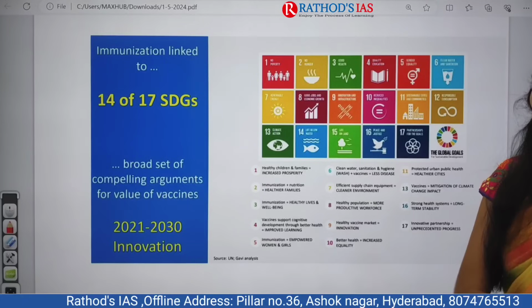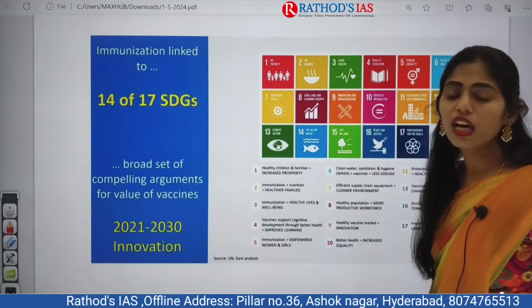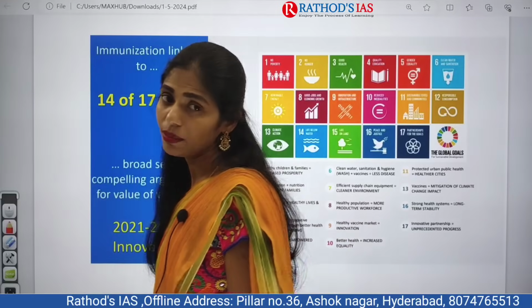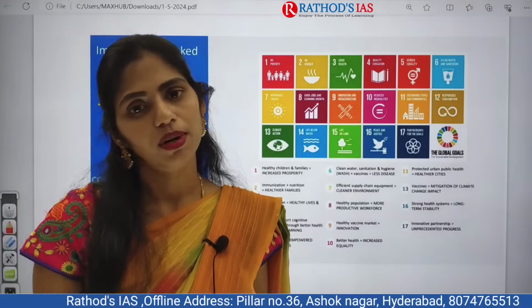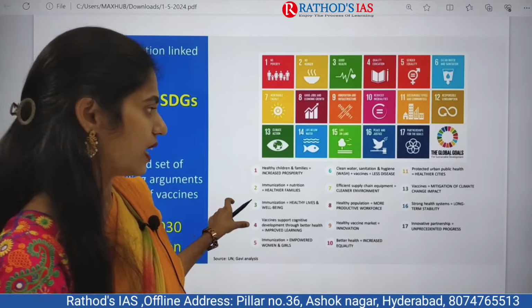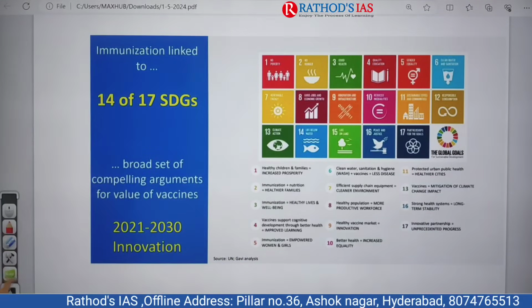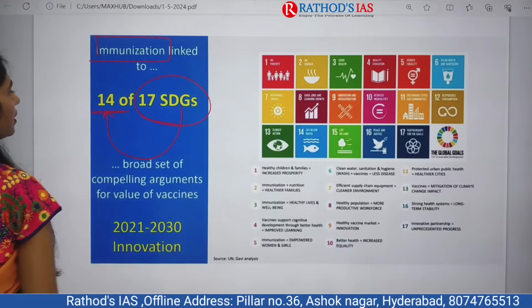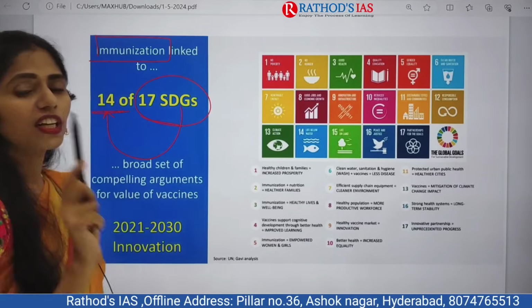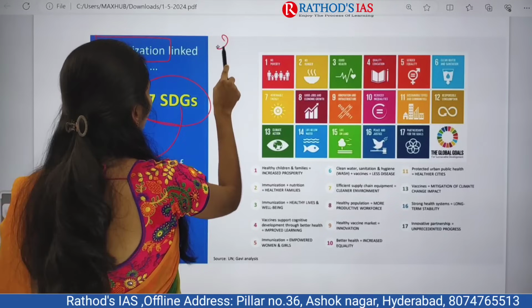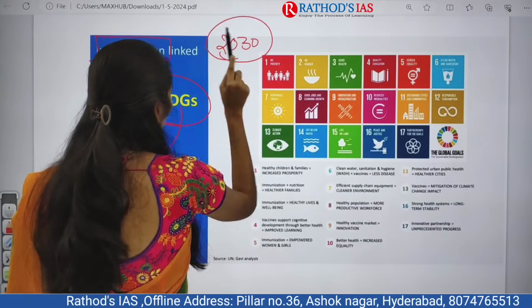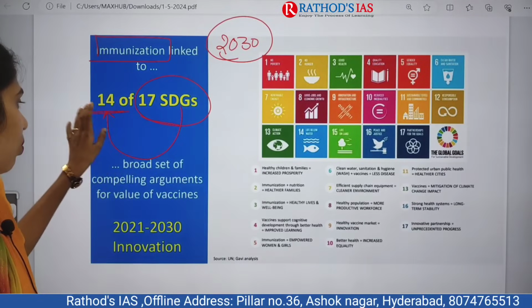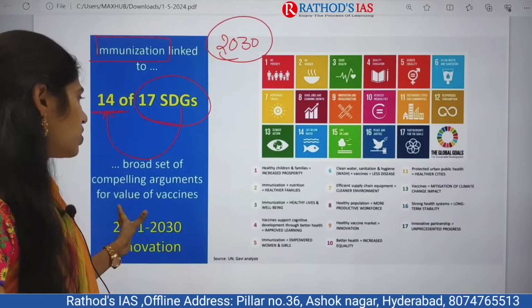Actually, I want to show one more important dimension: how this vaccination or immunization will also help to achieve the sustainable development goals. This is also one important thing that you have to see. How many sustainable development goals are there? We have 17 sustainable development goals. Out of these 17, immunization and vaccination are linked to 14 sustainable development goals. If you want to achieve the sustainable development goals, the target year is 2030, right? To achieve all these goals, we have to focus even on vaccination. This is the thing which is mainly said here.